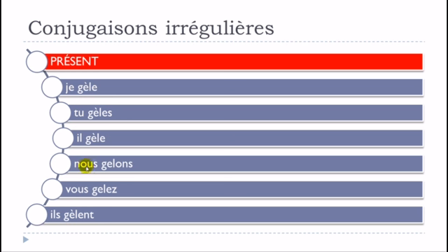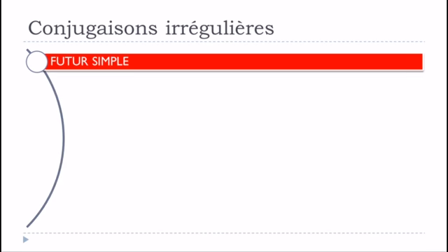If you look carefully, for nous and vous, you don't modify it, you just keep it like that and respect the rule of conjugation or construction of conjugation. Okay, so je gèle, tu gèles, il gèle, but then nous gelons, vous gelez, ils gèlent. Okay, so let's see now the futur simple.